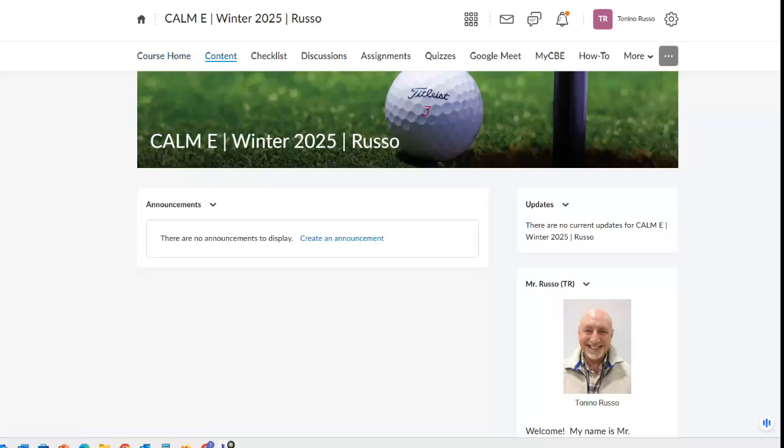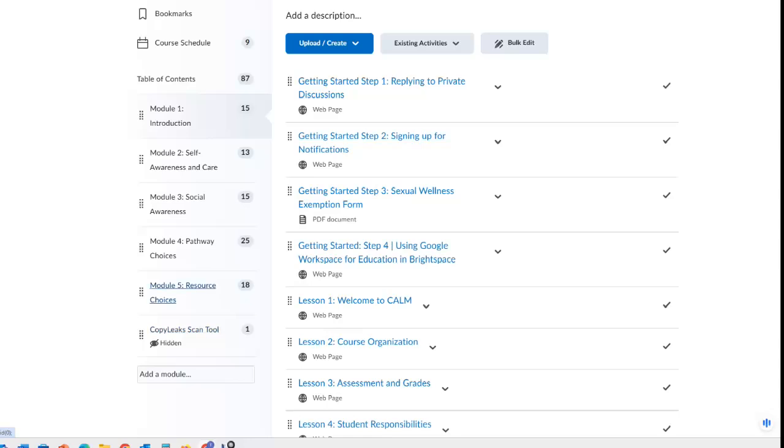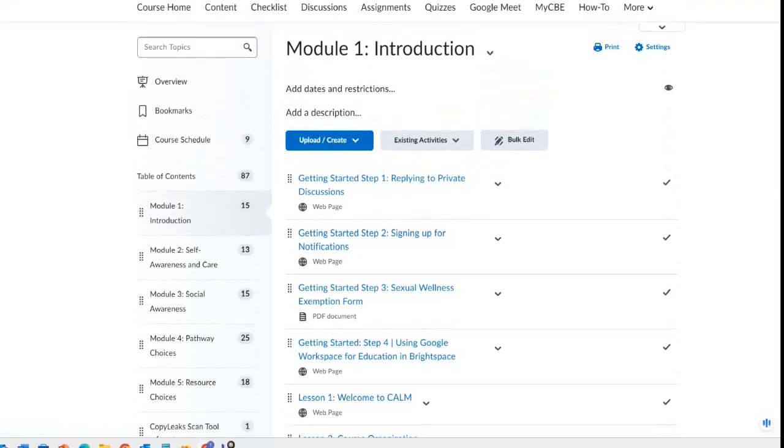If you go to one of these pages in our navigation bar and you want to go back to the home course page, you just click on course home. Your first link is content. In content, this is your course. Right here you see we have 5 modules, and right now I'm in module 1, and we have the different content pages. The first thing you always need to remember is never skip or never skim.